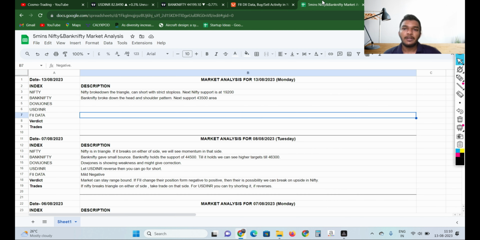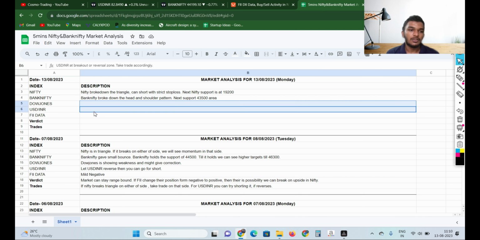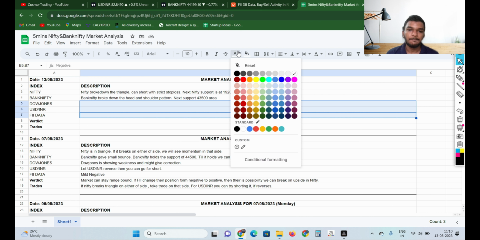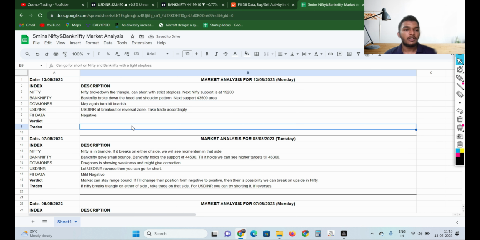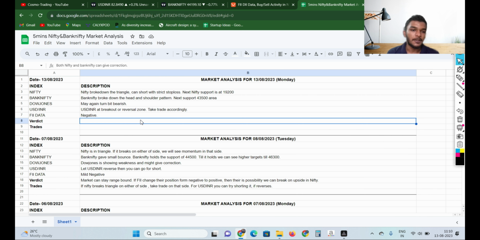So now we'll try to give the verdicts: Dow Jones, USD INR and FII data. So Dow Jones may turn a bit bearish again. So there is a possibility. And USD INR is at the breakout or reversal zone. So take trade accordingly with the right stop loss. FII data is kind of negative. So the verdicts and trades will be.